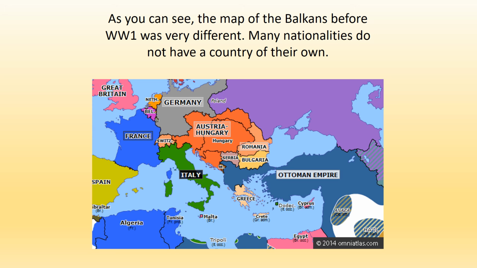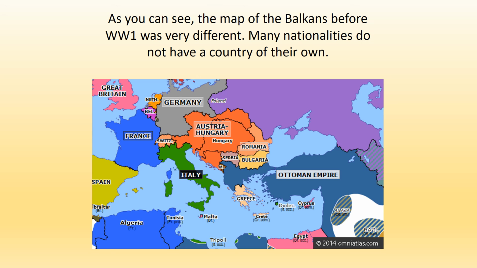Now, you'll see here in the Balkans as well, you've got Serbia and you've got Bulgaria and Romania. Now, Serbia in particular is going to cause a lot of tension in World War I. Serbia wants to stay independent. It wants to be its own country. However, Austria-Hungary has Serbia in its sights. It wants Serbia to be part of its empire.